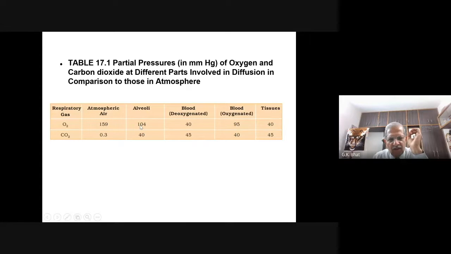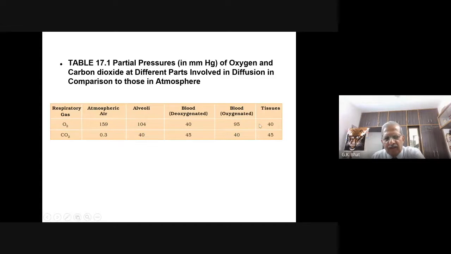So here you can see the difference in the partial pressure. In the alveoli, the oxygen diffuses from the alveolar sac into the blood vessel, because there the partial pressure of oxygen is less. This blood vessel carries this oxygen to the tissue level.